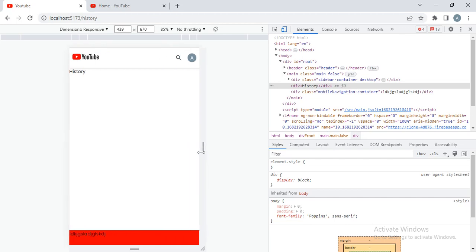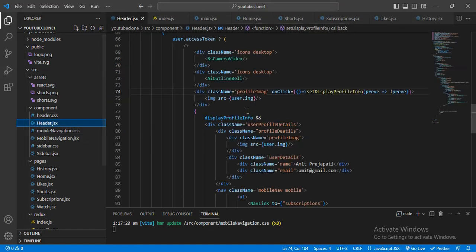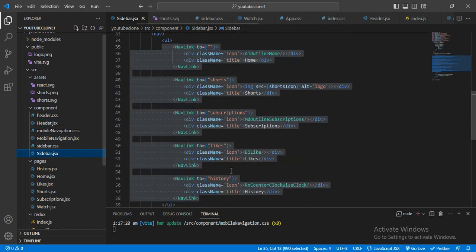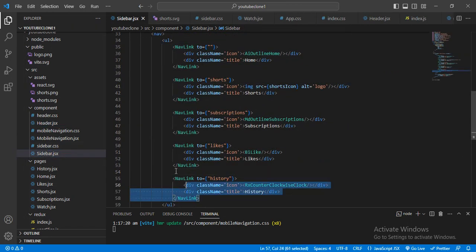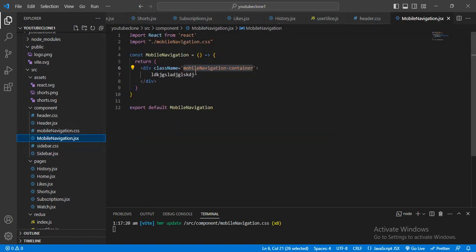Now here I think fix, and inside this I want to insert all this icon navigation. For that I will go to the header inside the sidebar, and I will copy all these links which I want to insert, and just copy from here. After that I will go here to the navigation section.